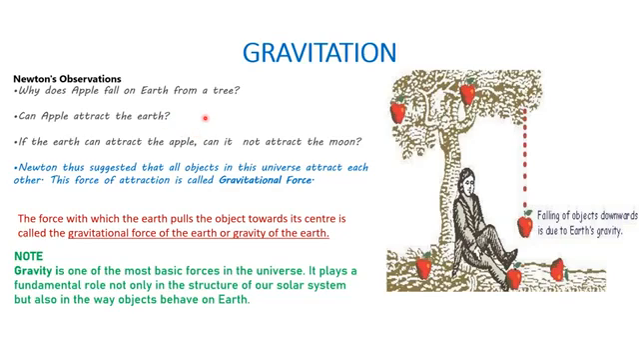Now coming to the next. Okay, if the earth can attract an apple, can it not attract the moon? So he had to find this answer also, right? Later on, he came to the conclusion that all the objects in this universe attract each other. Newton suggested that all the objects in this universe attract each other, and this force of attraction is called gravitational